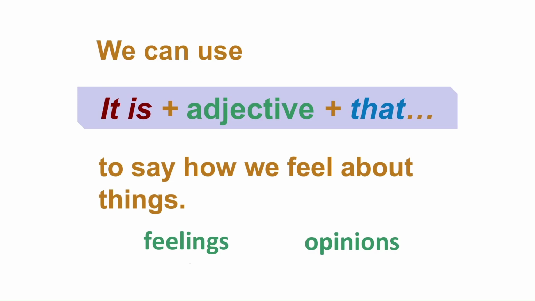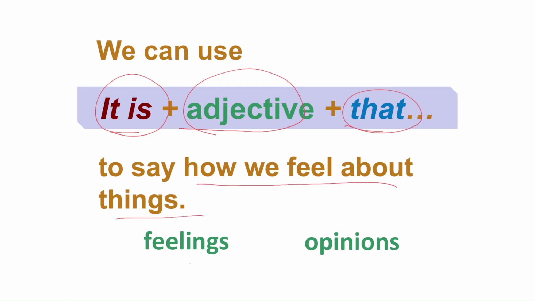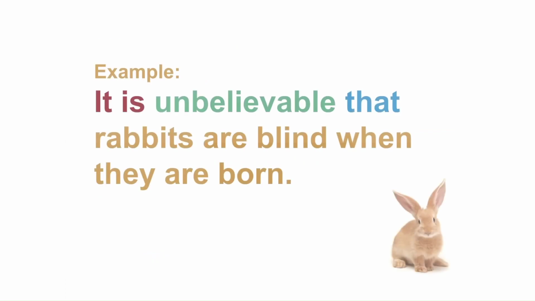Okay, so there are three parts. It is, followed by an adjective, and then that. We use this sentence pattern to talk about how we feel about things. So this could be feeling or opinion. So let's look at the example.